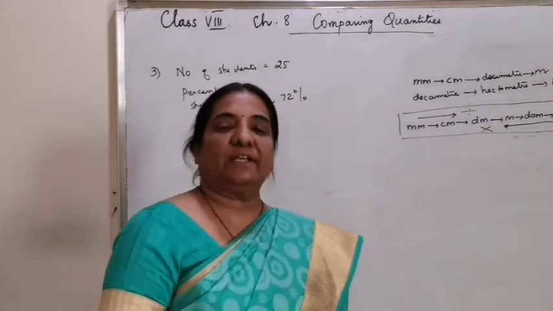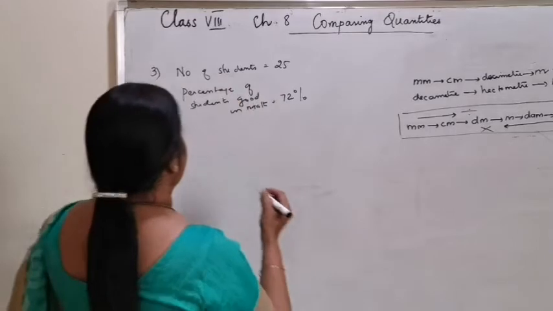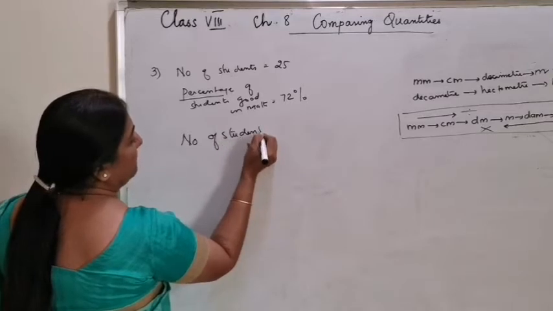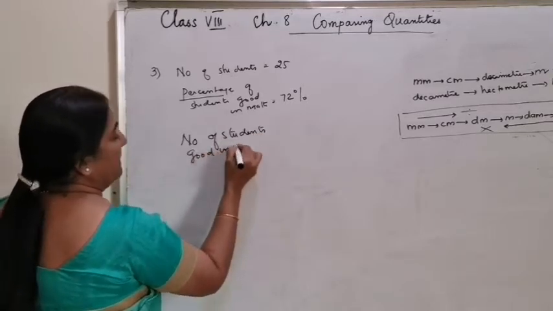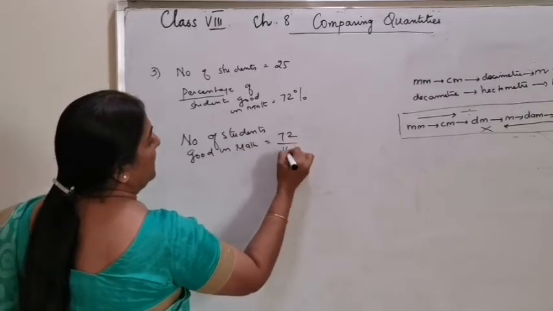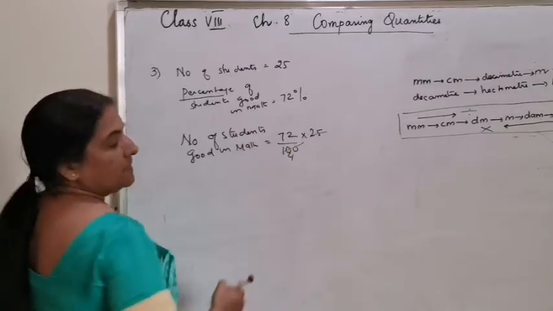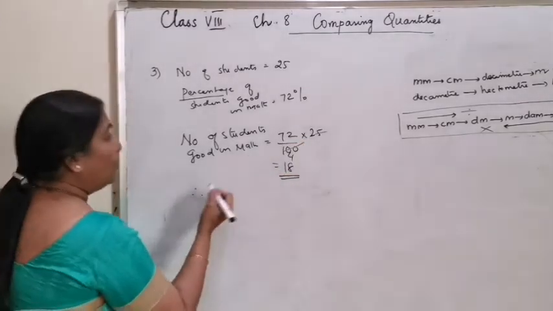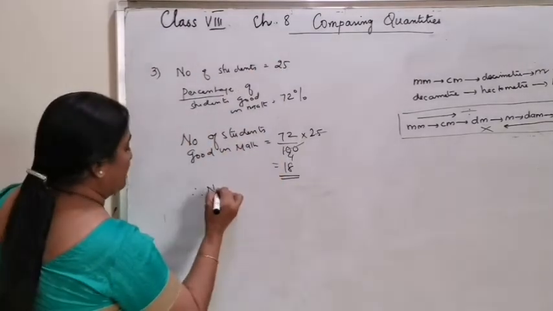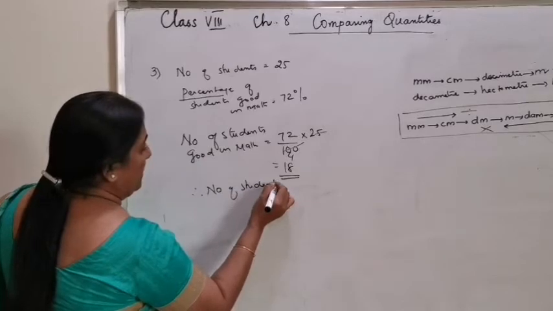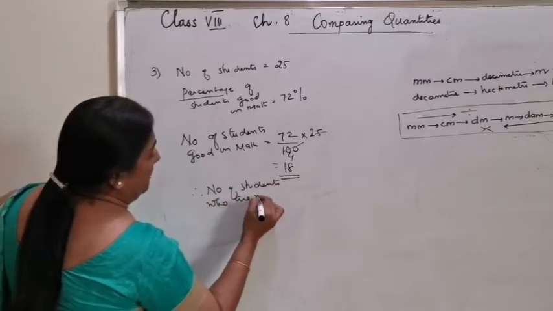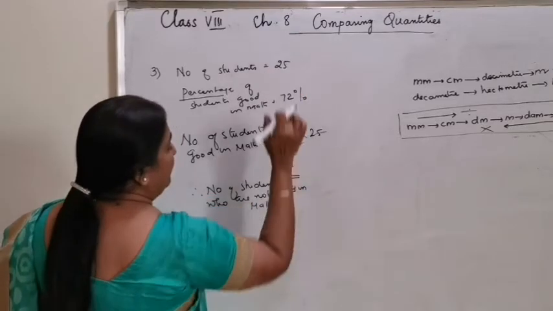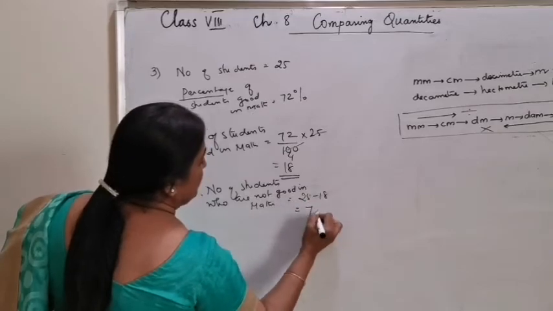There are two ways of finding this answer. First method is, once you are given a percentage, you can calculate the number of students good in maths as 72 by 100 of 25. 72 by 4 is 18. Therefore, from the total you can subtract the number of students who are not good in maths: 25 minus 18 is 7.